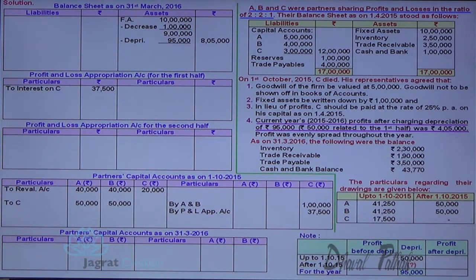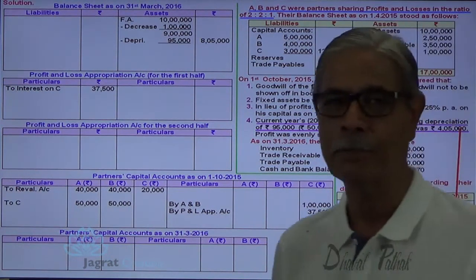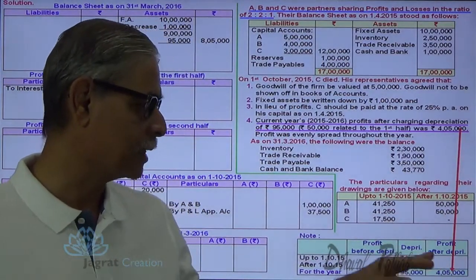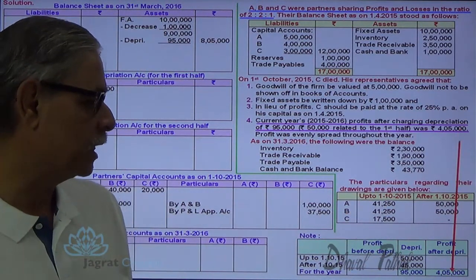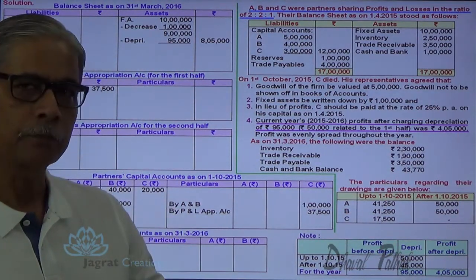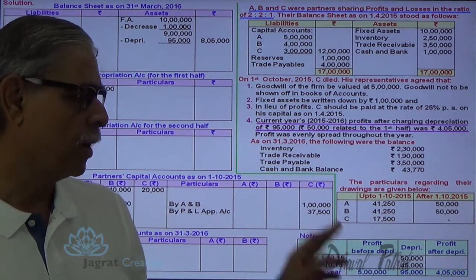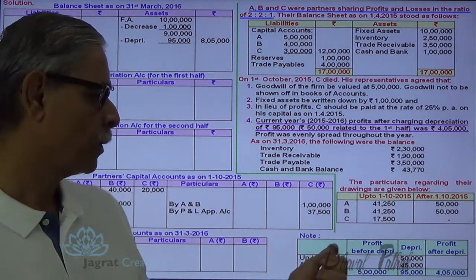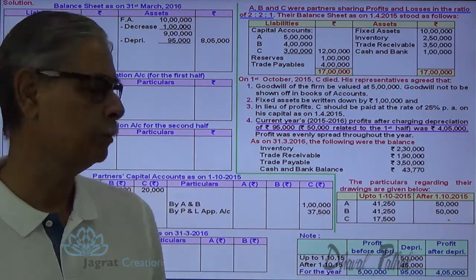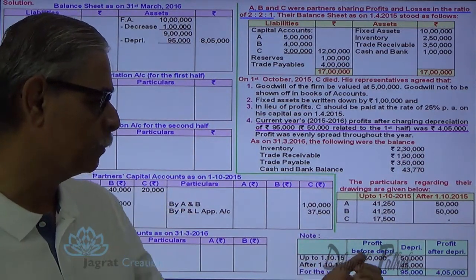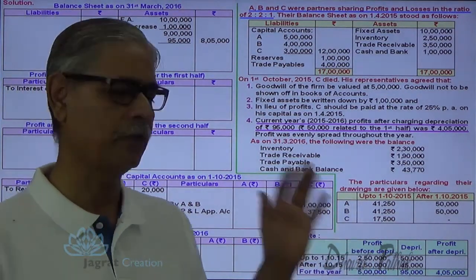Now, profit for the whole year. How much is the profit for the whole year? 4,05,000. Now, 4,05,000 is the profit for the whole year after deducting depreciation, 95,000. So, what was the profit before depreciation? 4,05,000 plus 95,000, 5 lakhs is the profit for the whole year before depreciation. Profit is evenly distributed during the year. So first 6 months profit 2,50,000, next 6 months profit is 2,50,000.